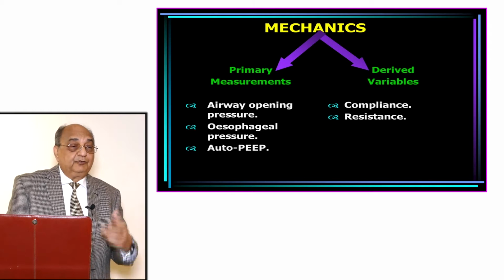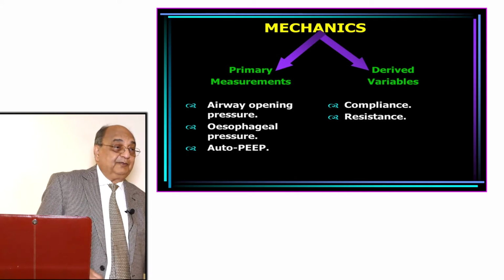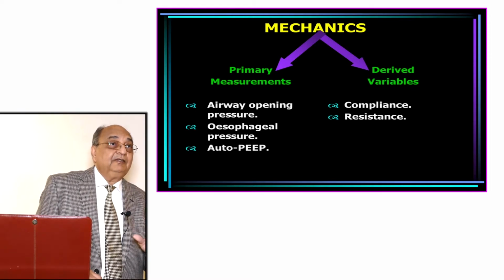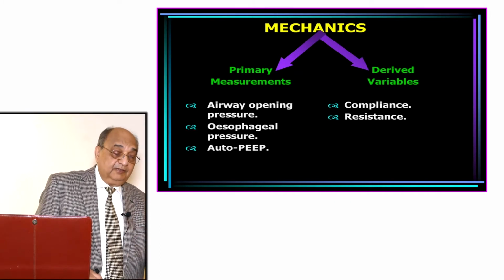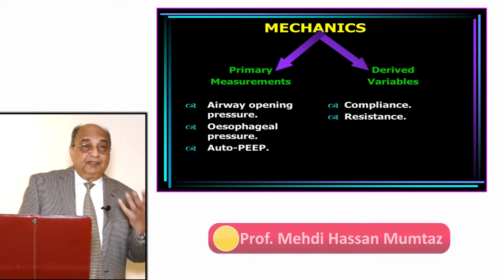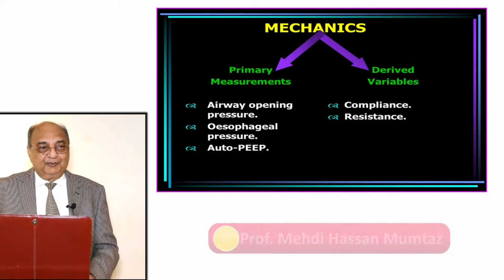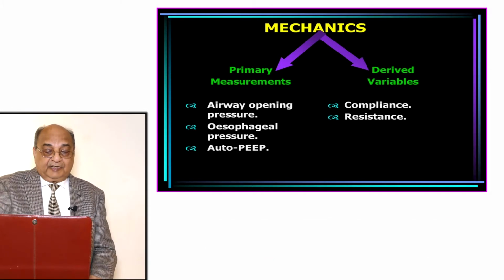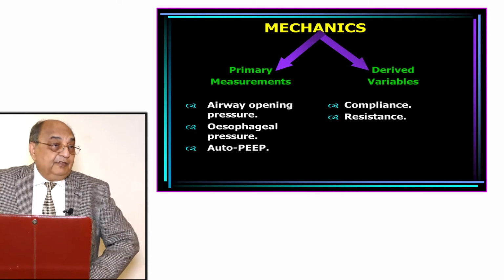So you need to know two parameters to find out the third parameter. If you want to calculate the resistance, you should know the pressure and you should know the flow. If you want to know the flow, then you need to know the pressure as well as the resistance. This is a beautiful law actually. The other law is the Hagen-Poiseuille law, but that applies only to laminar flow.